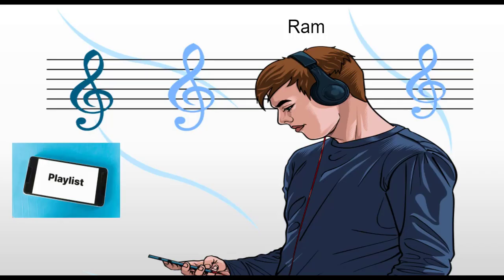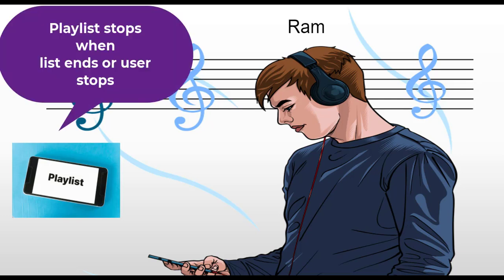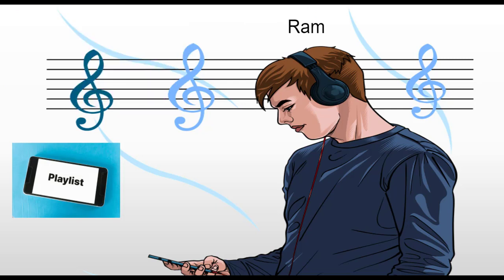Many of us use our mobile phones to listen to songs. Just think of a playlist. How does it work? When you click on a playlist or play any song in that particular playlist, the songs in that playlist will be repeatedly played until a user is instructed to stop the playlist or if playlist reaches its end. So let's take this scenario where we'll create a songs playlist and then we'll make use of while loop. So let's see how we can implement this playlist scenario in Python.